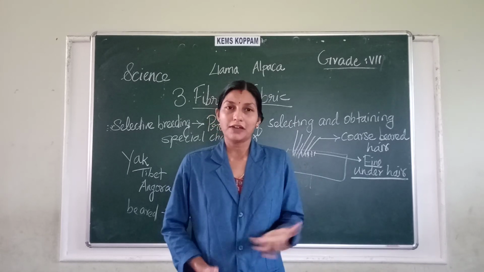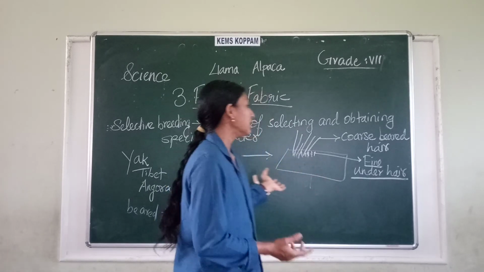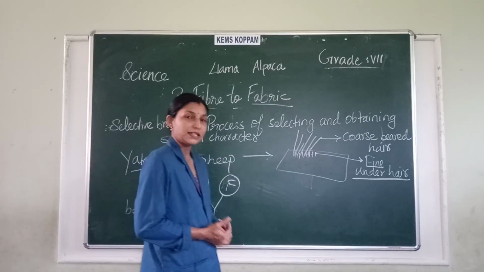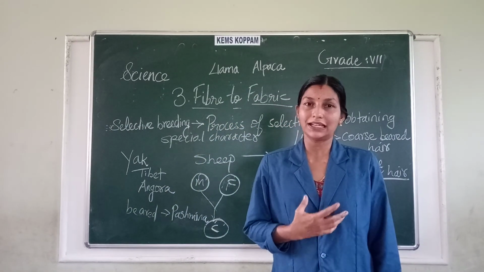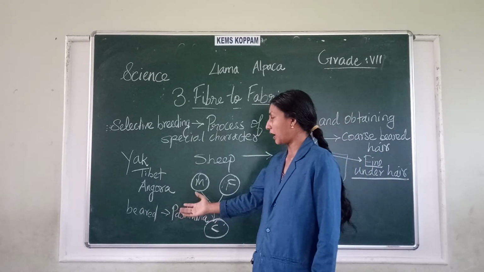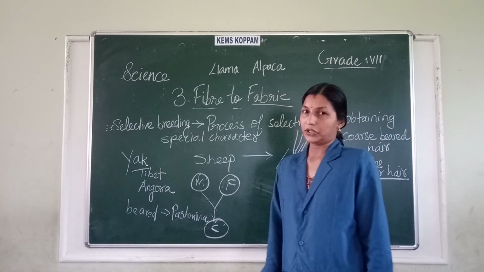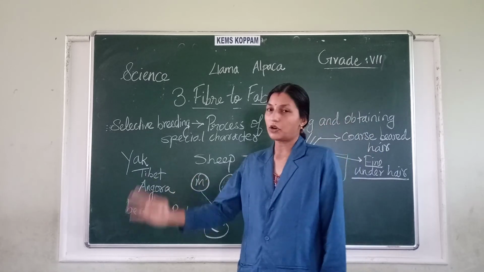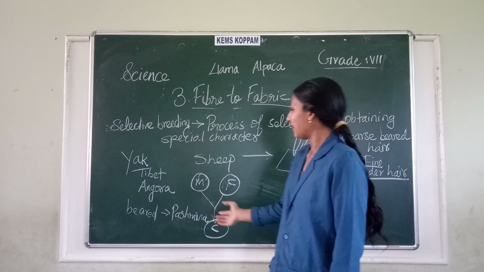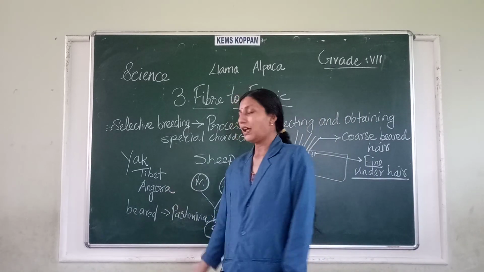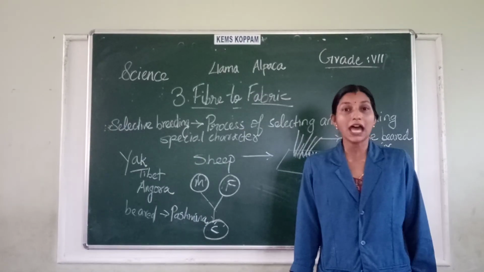Then we studied that if wool is not obtained from sheep in some regions, then in very cold regions like Tibet and Ladakh, we use the yak. Yak has a large amount of wool, so yak wool is used. Otherwise, there are some goats called Angora goats.